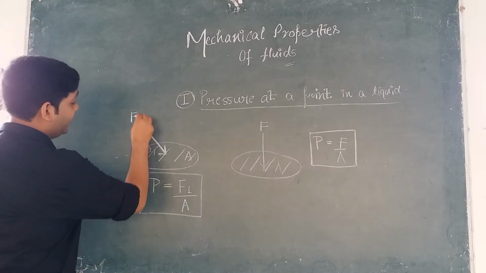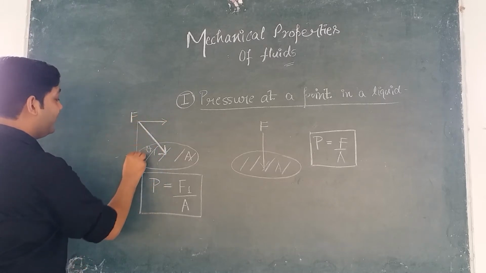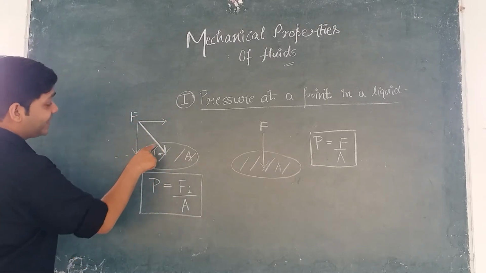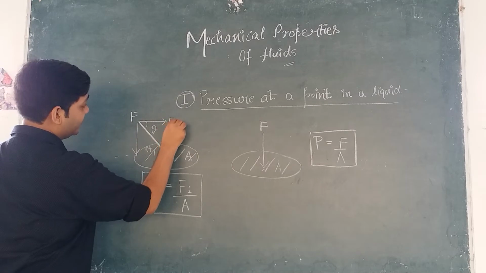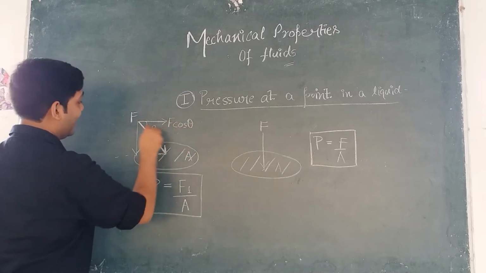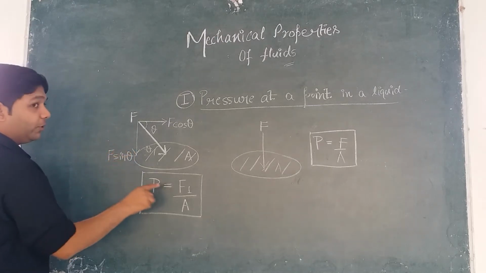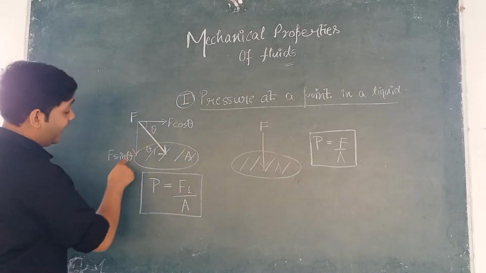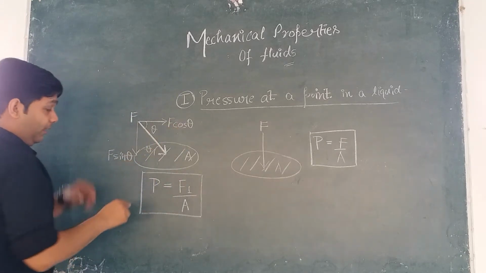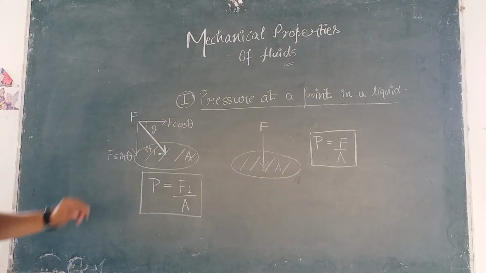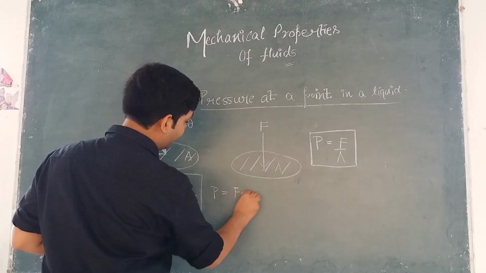So now, if we make the components of this force, we will have one component in the horizontal direction, one component in the vertical direction, and if this angle is theta, then this angle is also theta, and then this component of force becomes F cos theta, right? And this component becomes F sin theta. So here the perpendicular component of the force is equal to F sin theta. This is the component of force which is parallel to the area, and this is the force which is perpendicular to the area. So this time pressure will be equal to F sin theta upon A.